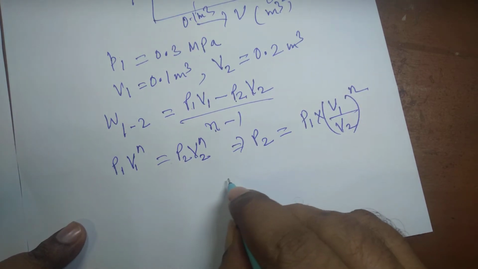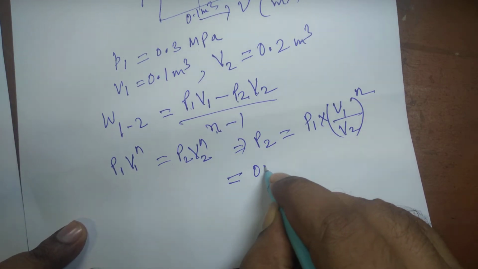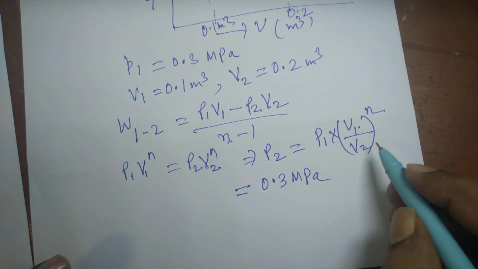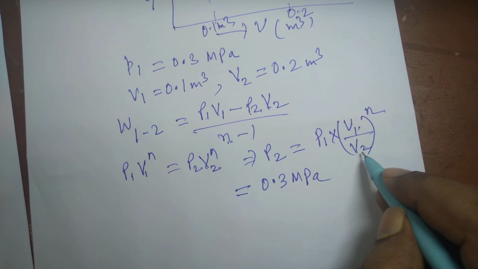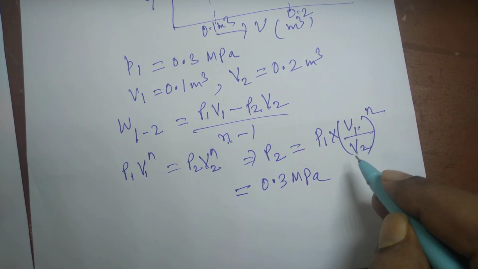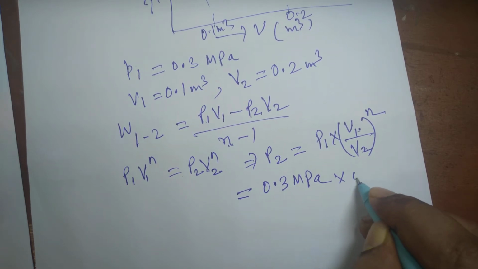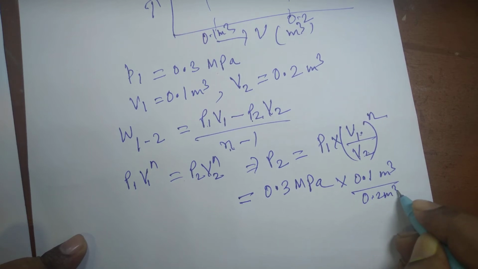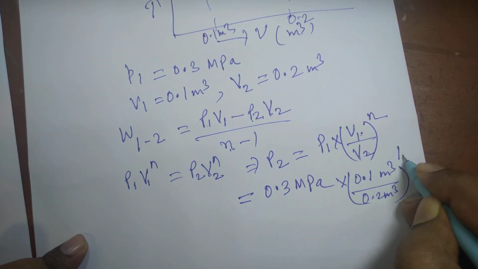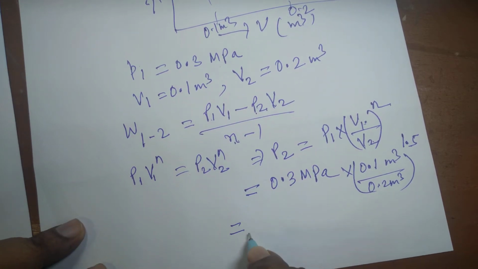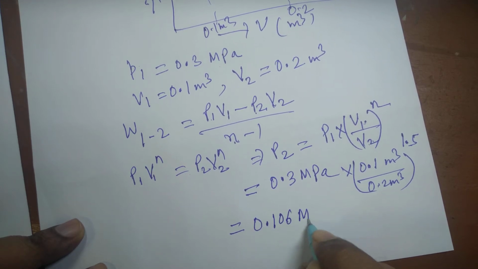Here P1 is 0.3 megapascal. V1 by V2 here is a pure number, because the unit of V1 is meter cube and the unit of V2 is meter cube. If you divide V1 by V2, it will be a pure number. So V1 is 0.1 meter cube divided by 0.2 meter cube raised to the power n, for the first bit n equal to 1.5. So that means P2 is equal to 0.106 megapascal.